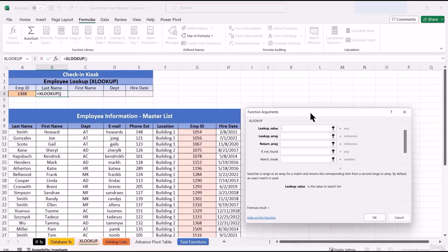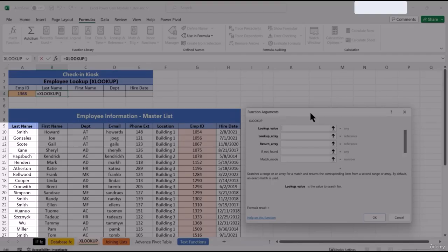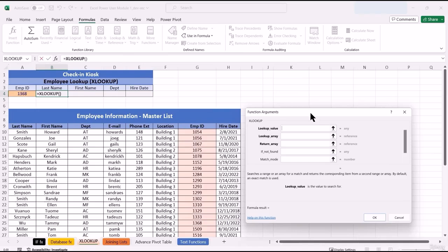The next, it's asking what is the return array. Well, the return array is what you want to return. So remember, we want to return the last name that can be found on that first column. It's going to be A10 down through the last row, which is 46. So basically you are going to plug this in manually, something like this.